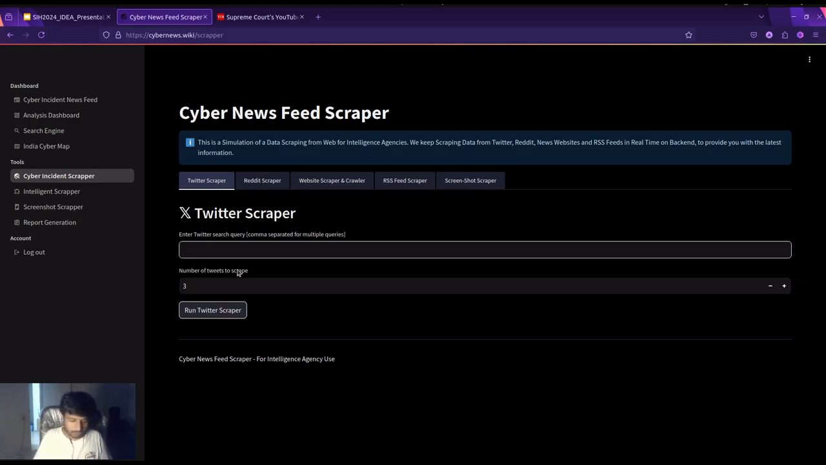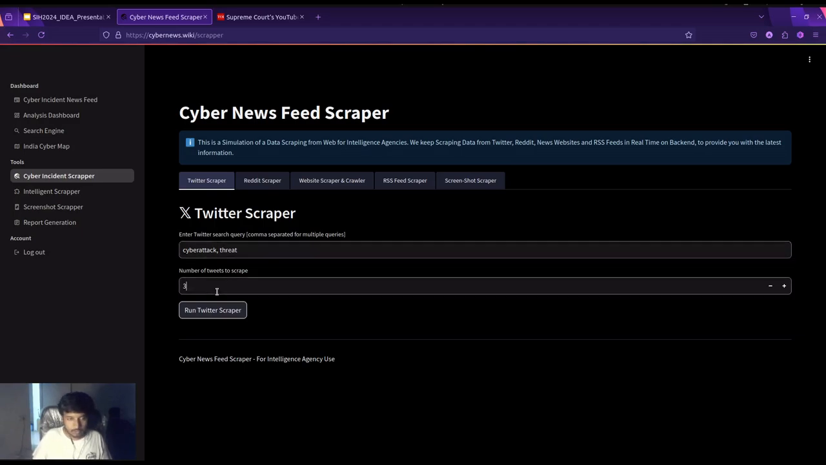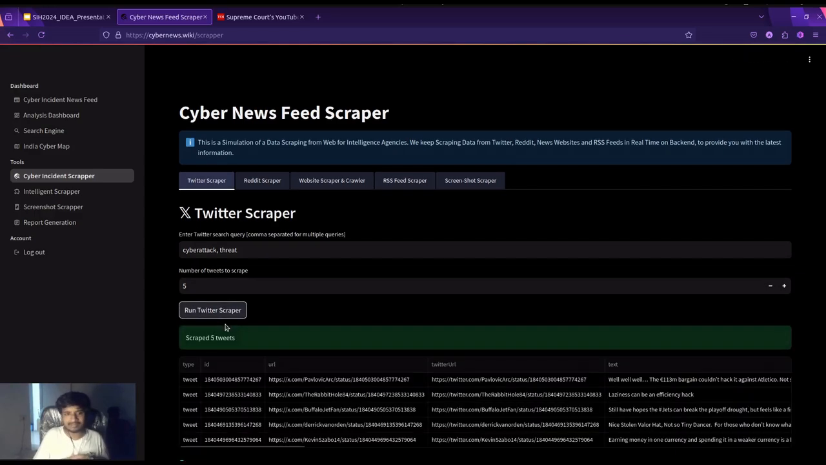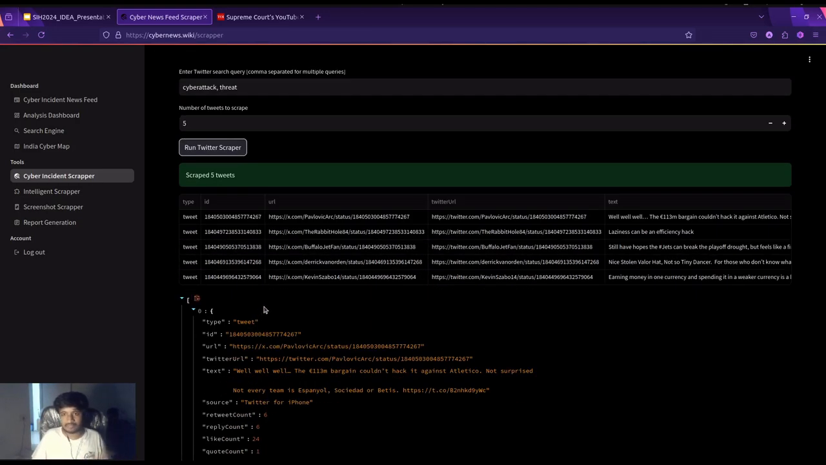Now I just want to search for a particular keyword, as I mentioned before about how we are scraping a keyword. I'm going to search "cyber attack", and separating with a comma I'm also going to write "threat", and I'm going to scrape five tweets. I'm just going to run that, click the Twitter scrape button, and I'm going to get the data in just a few seconds.